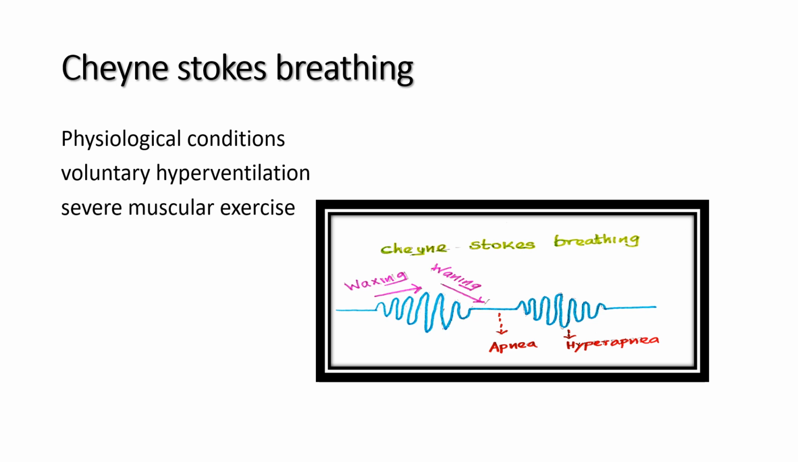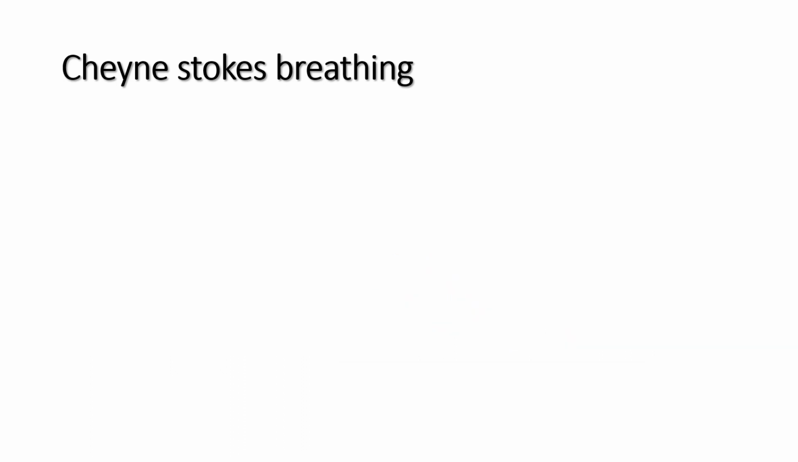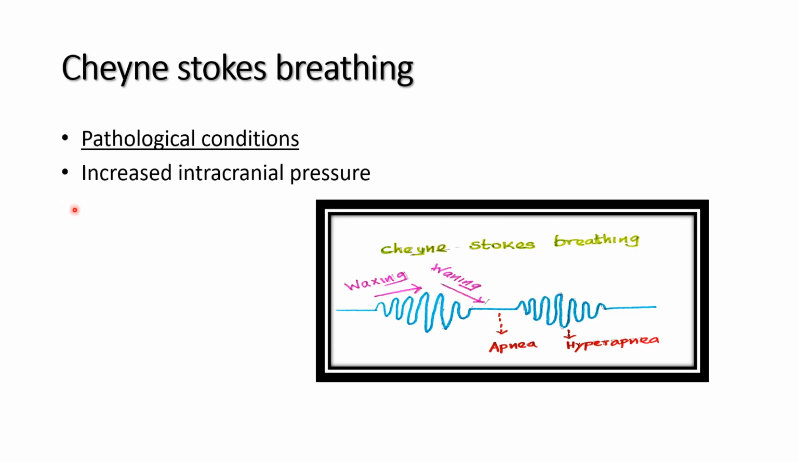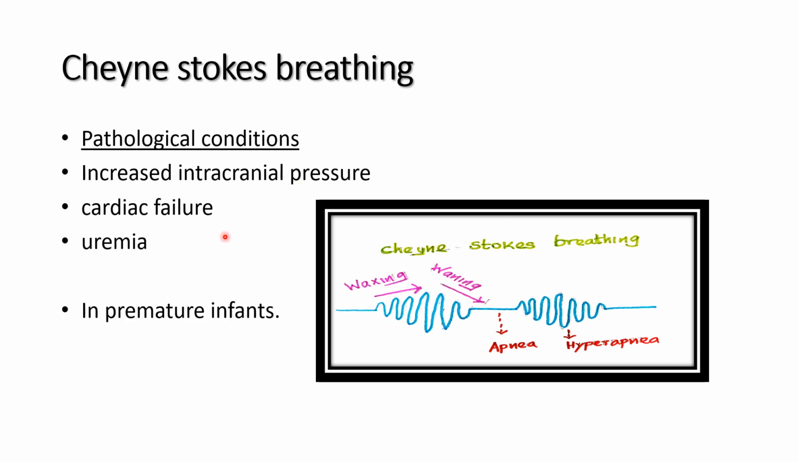So we can see Stokes breathing after severe muscular exercise, and very rarely during deep sleep, and high altitude also sometimes produces Stokes breathing. Stokes breathing is also produced during pathological conditions like increased intracranial pressure, cardiac failure, advanced cardiac failure, and uremia with severe renal failure. It also occurs in premature infants, and narcotic poisoning also produces Stokes breathing.